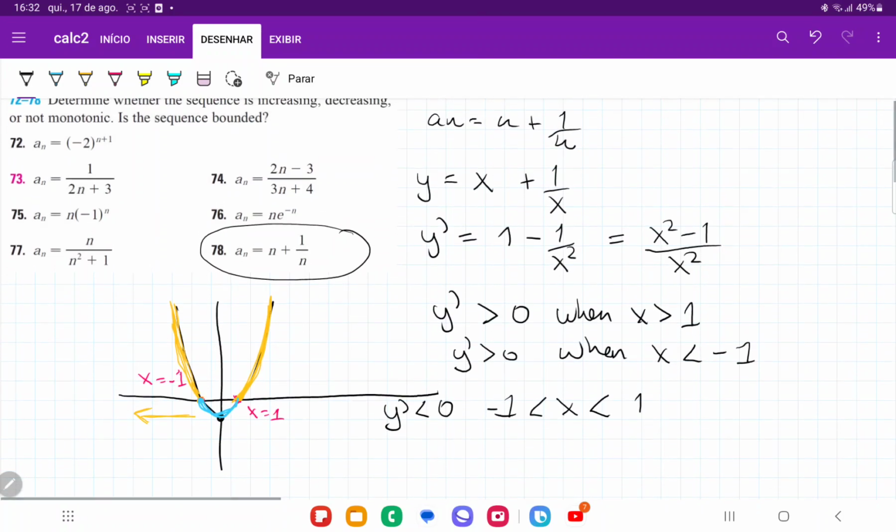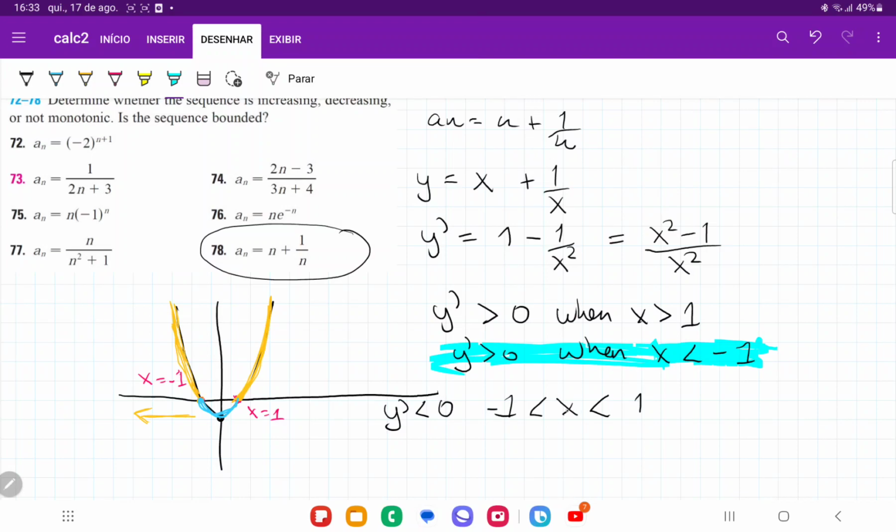So when this happens, what we're going to do here is we're going to say, okay, what about our sequence? In which scenario does our sequence fit in? Our sequence, we're never going to evaluate it at less than negative 1, right? Because our sequence begins at 1, 2, 3, 4, 5, and so on. So this can't ever be.